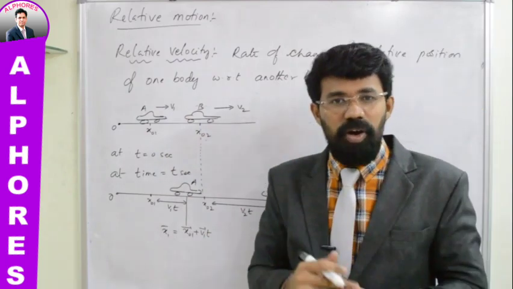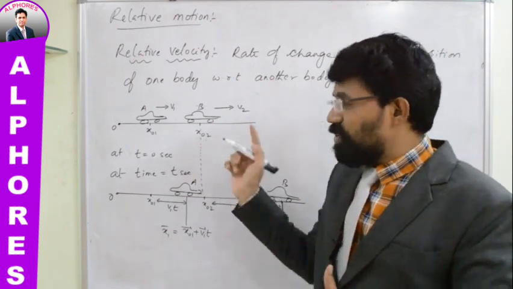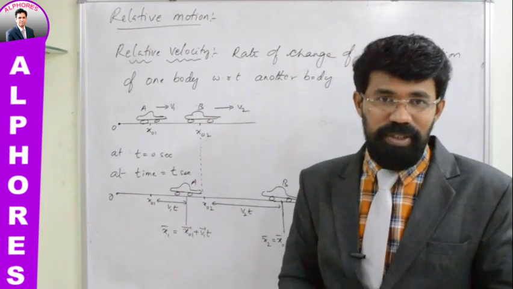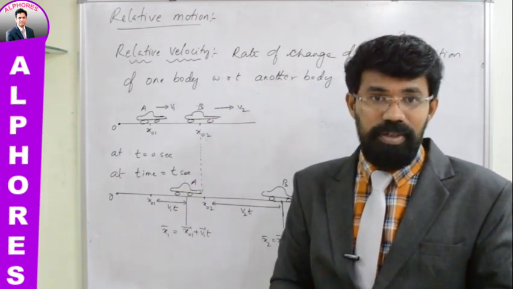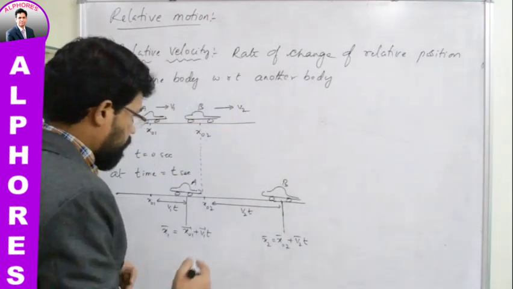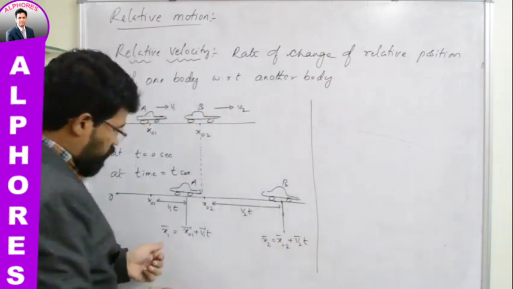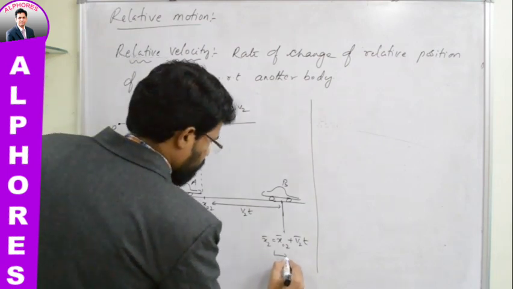All these things fall under the same category, relative motion. More precisely, since you are talking about relative, the rate of change of relative displacement, you can introduce one physical quantity. What is that? Relative velocity. Okay, so let us try to put it in mathematical form. Since x1 is taken like this, I'll take it as equation number 1. I'll take this as equation number 2.